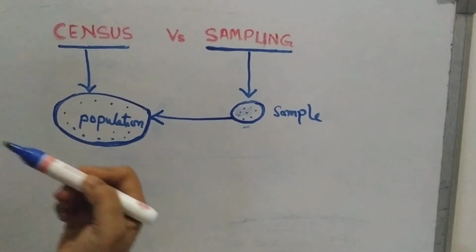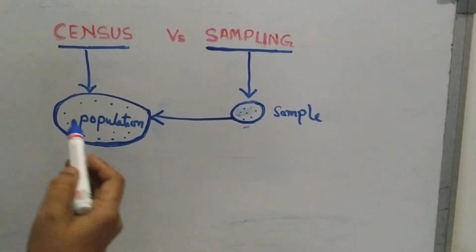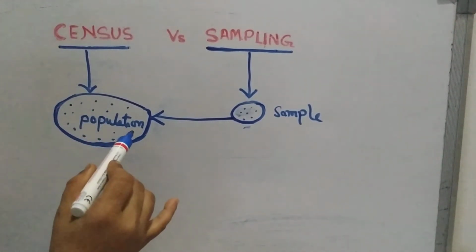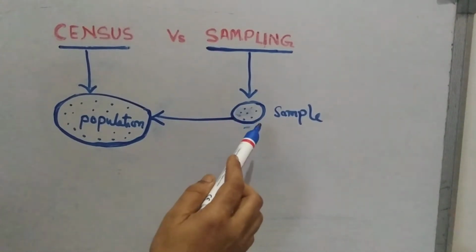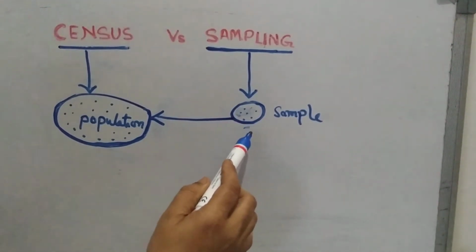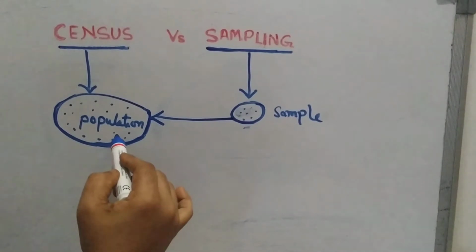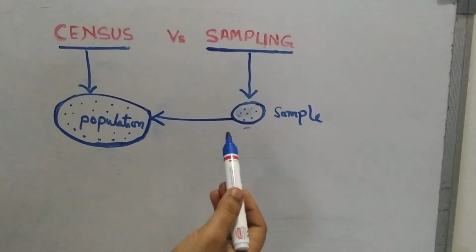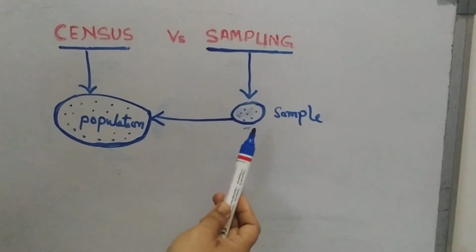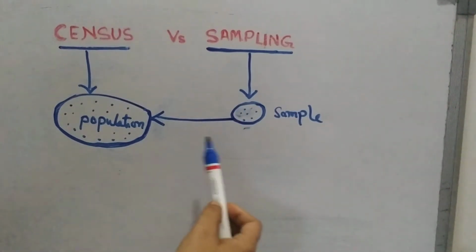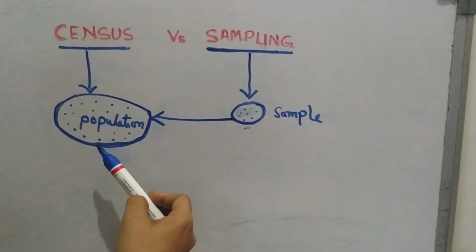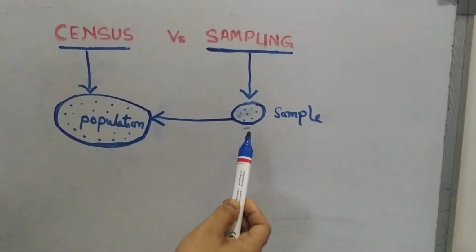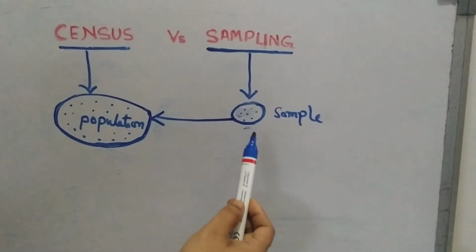Census means complete enumeration, that means we examine each and every element of the population, but here we only examine a few elements and then we draw conclusions about the whole population. That means actually why we need this sample enquiry, because in some cases we can't go for complete enumeration. Sampling, or sample enquiry, is the only way.